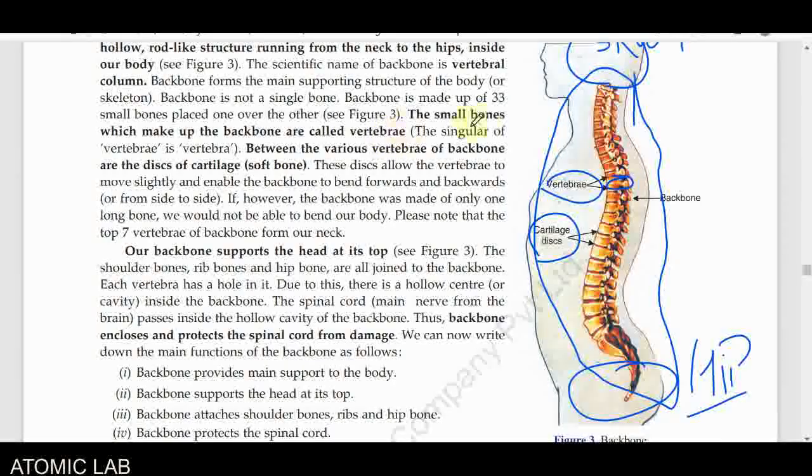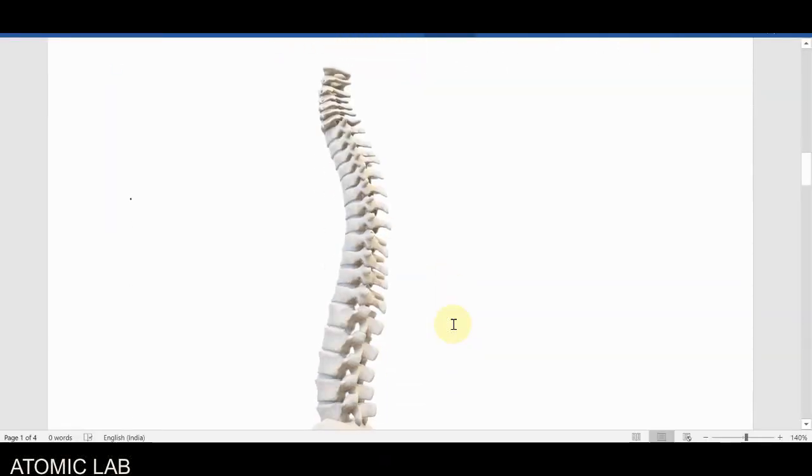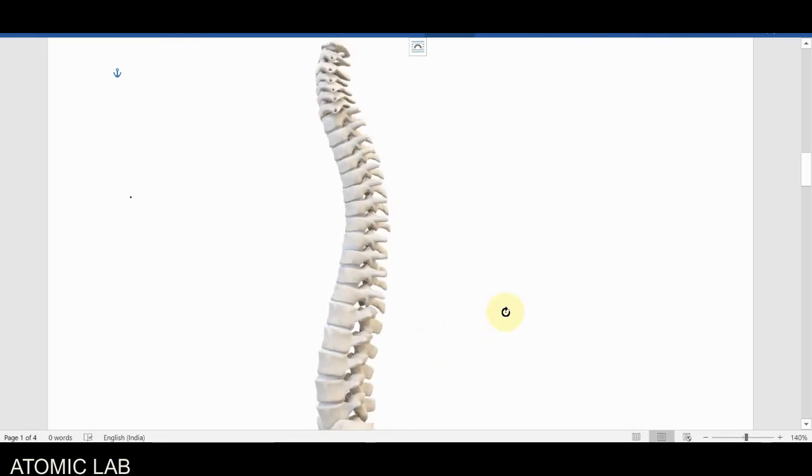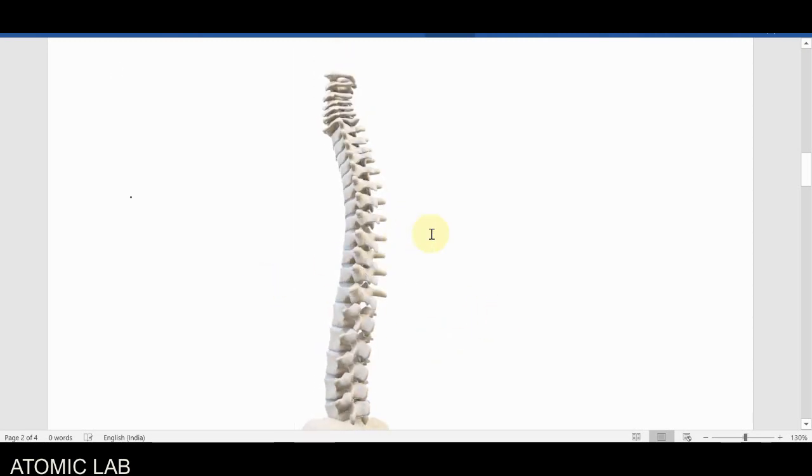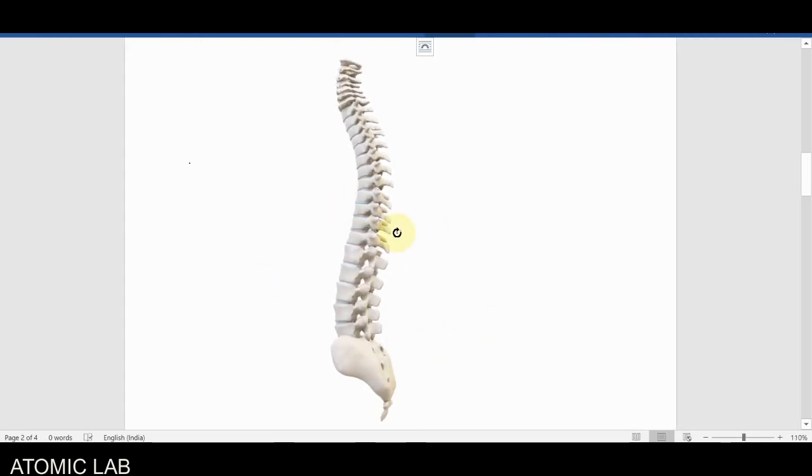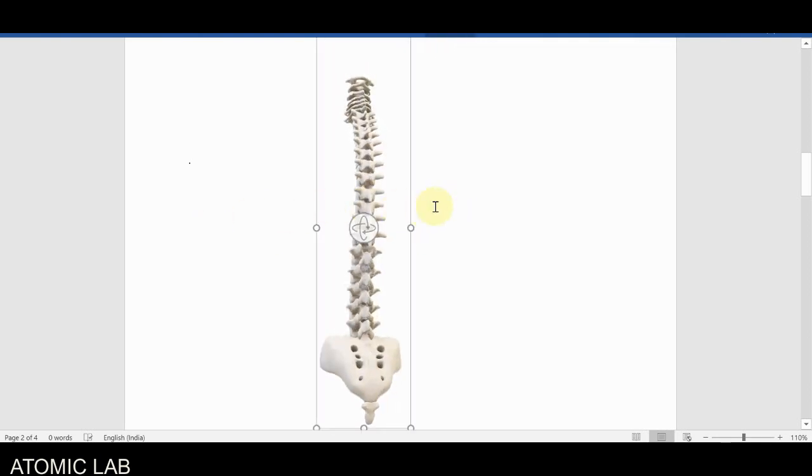If I show you the structure of the backbone in a 3D diagram, then you will get a better understanding. In this picture, just look here. This is the 3D diagram of our backbone. At the bottom you can see it is directly attached to our hip bones.